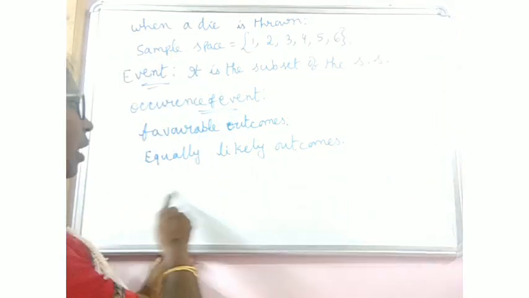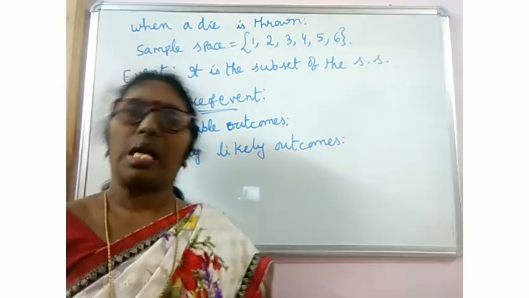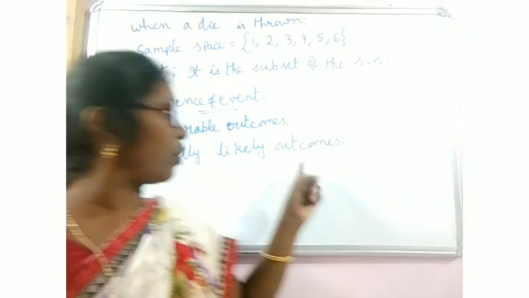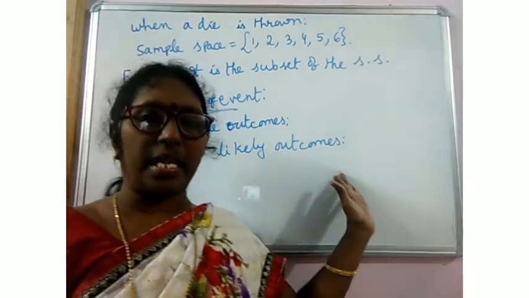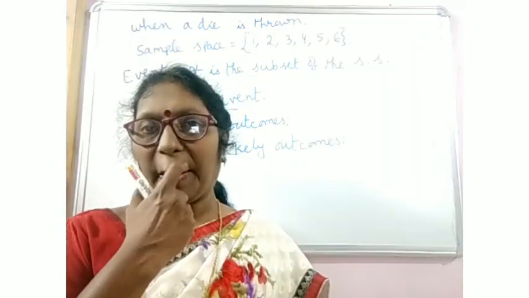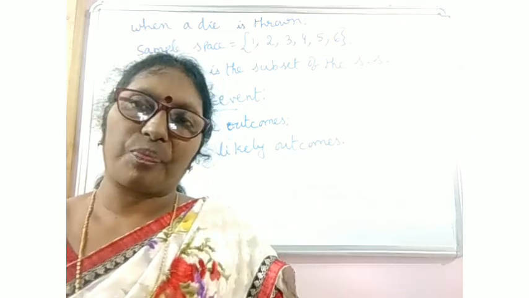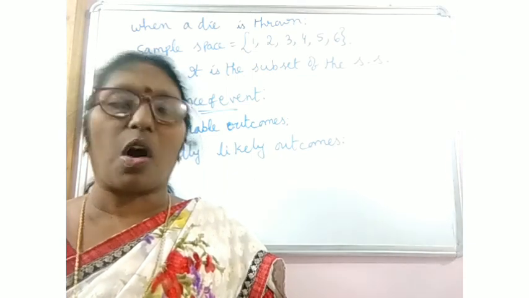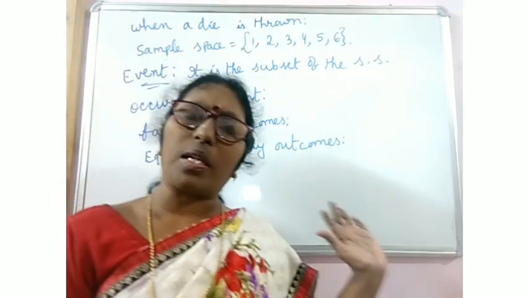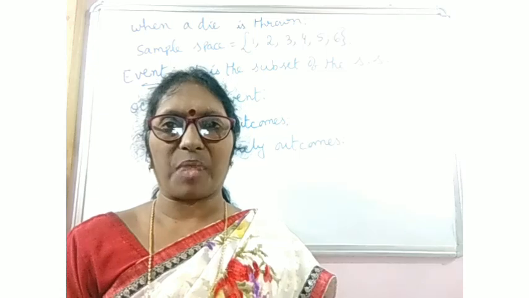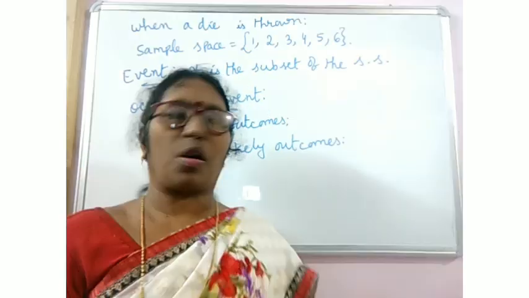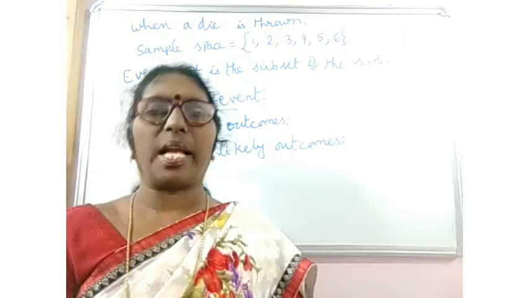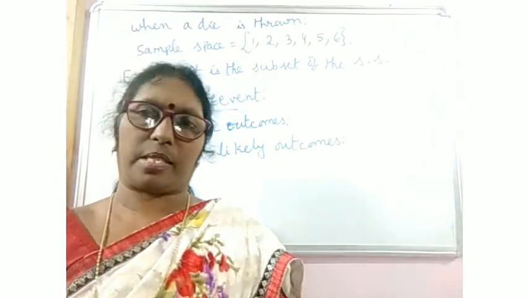So they are said to be equally likely outcomes. Same way, when a die is thrown, we get either 1 or 2 or 3 or 4 or 5 or 6. The chance of getting any of them is the same. So they all are equally likely outcomes.